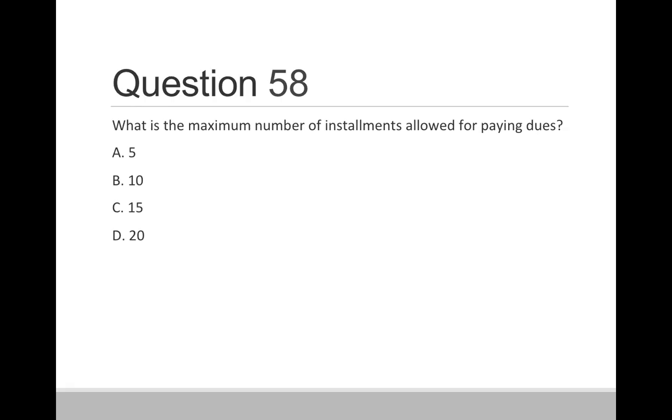Question 58. What is the maximum number of installments allowed for paying dues? Option A, 5. Option B, 10. Option C, 15. And option D, 20. So correct answer is option B, 10.